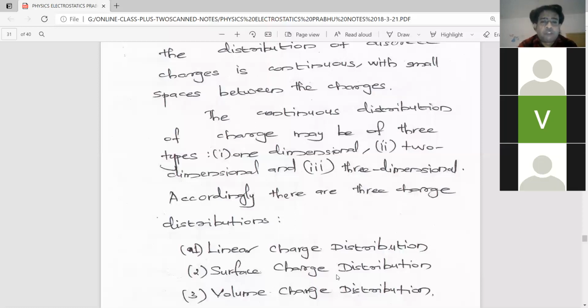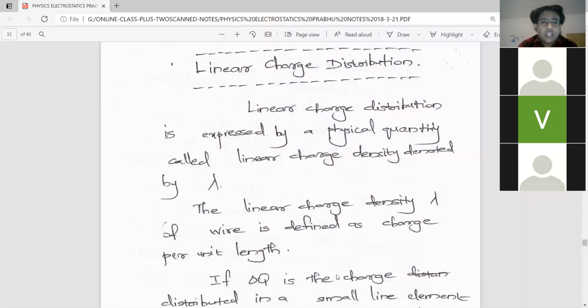So we can continue with first the linear charge distribution. So what is linear charge distribution? Already I told you, charge distribution in one dimension means charge distributed in a single conducting wire, along the length of a conducting wire like copper. That is called linear charge distribution, because the charge is distributed on a single line or in a single dimension.